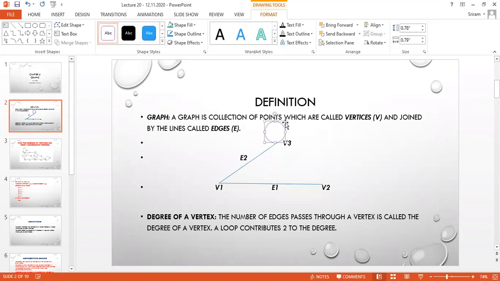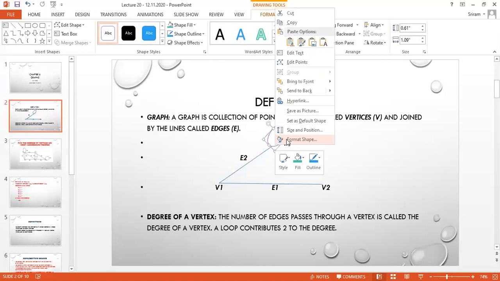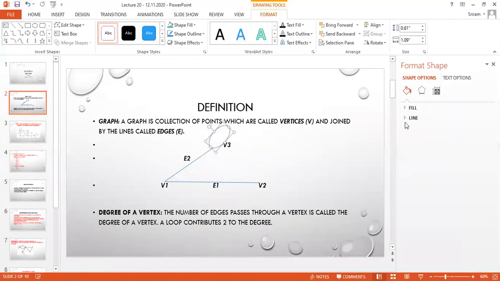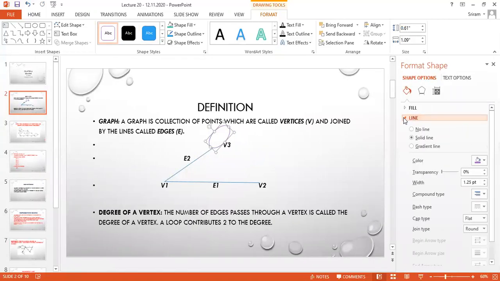Teacher, will it be a circle? Just like a circle. A loop is nothing but just like a circle. It may be in any form, like this also, an ellipse or something. But the basic idea is that it starts from the point and finishes at the same point. This is called a graph.